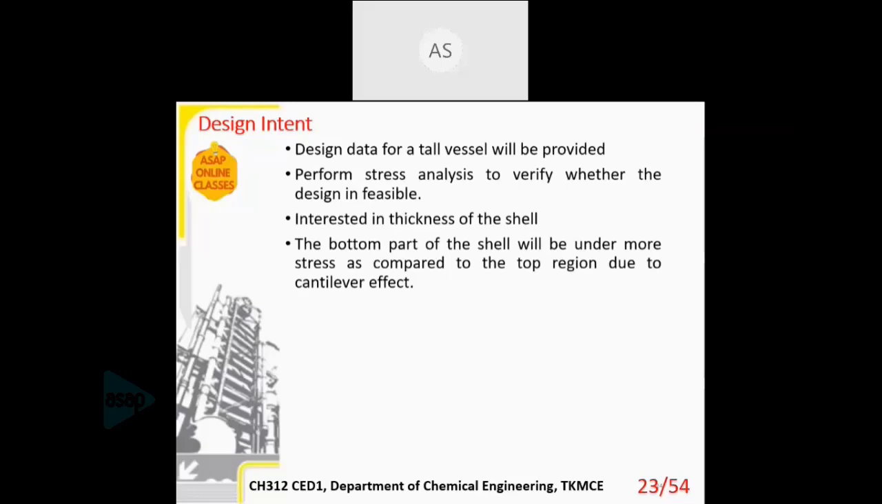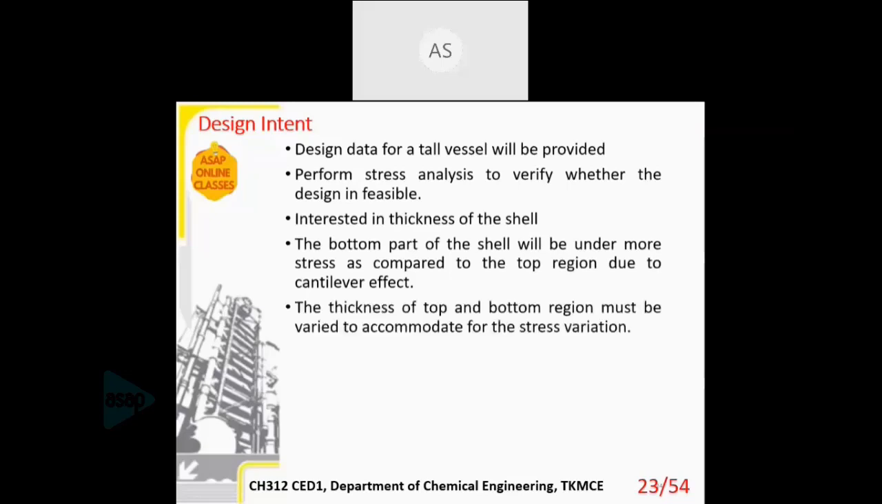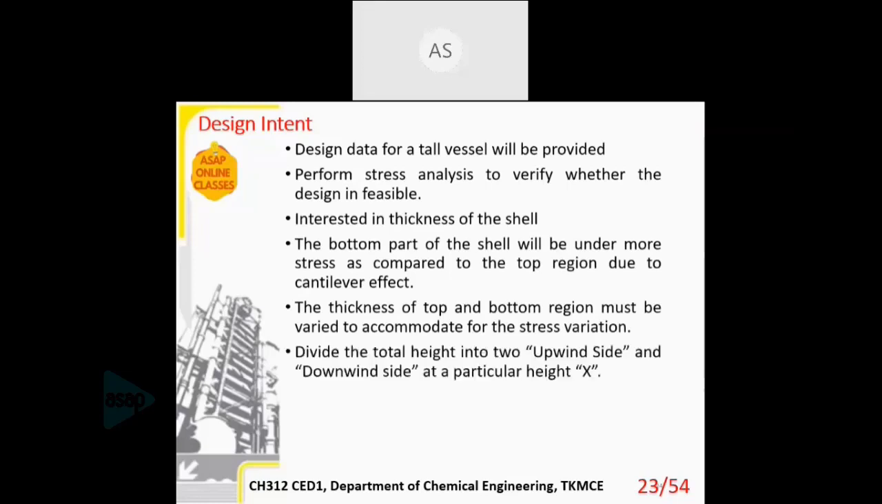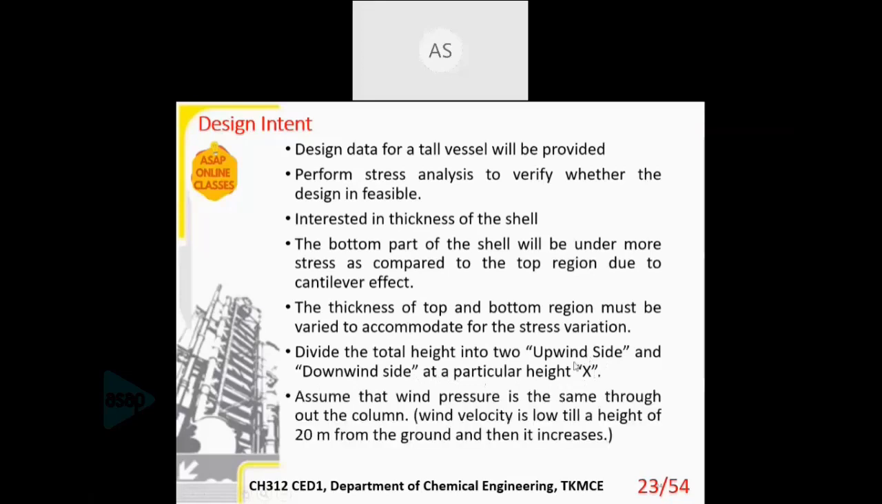That is why there is a variation in thickness as you proceed from the bottom to the top of a column. That is what we have to analyze with the help of stresses. The thickness at the top and bottom region must be varied to accommodate the stress variation. In order to do that, we divide the total height of the column into two regions. One is called the upwind side region, and another is called the downwind side region, at a particular height x. And regarding the height x, certain Indian textbooks follow a convention of 20 meter.